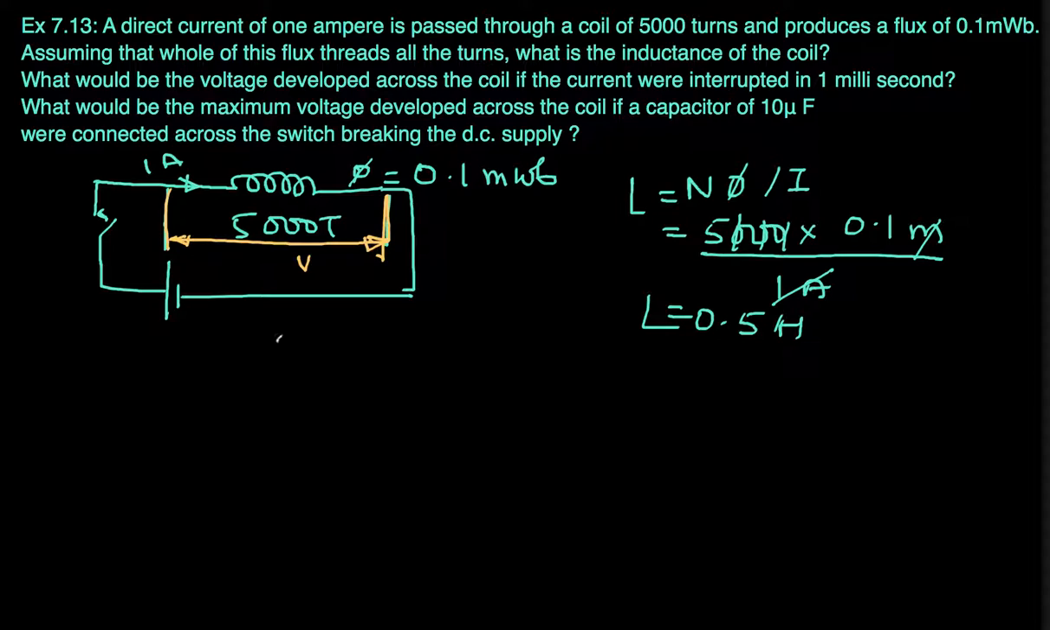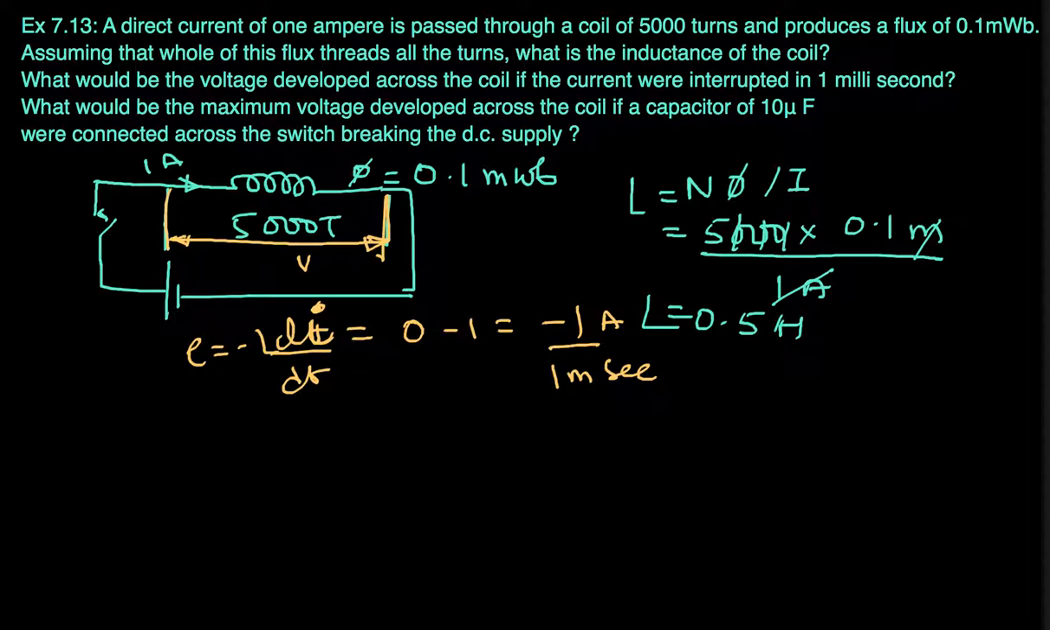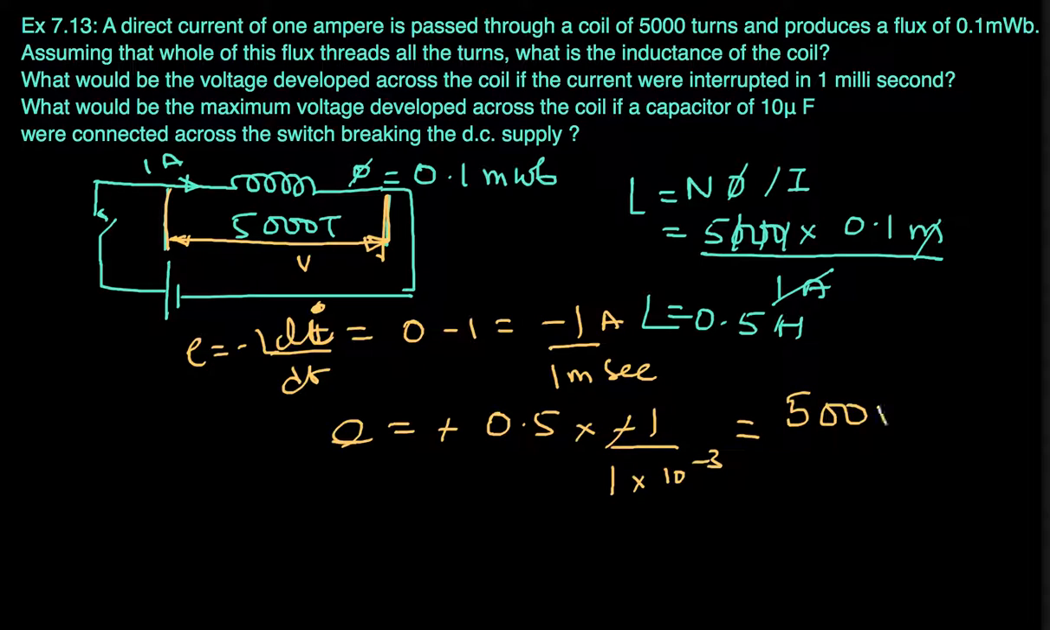Let's do that. So what is the change in current? Change in current is final value 0, initial value 1, so minus 1 ampere. This is di. And what is dt? Change in time is 1 millisecond. And the EMF induced will be minus L di by dt. So minus 0.5 into minus 1 by 1 into 10 power minus 3. So the minus will get cancelled and I can see that 500 volts is generated. It's quite a large voltage.